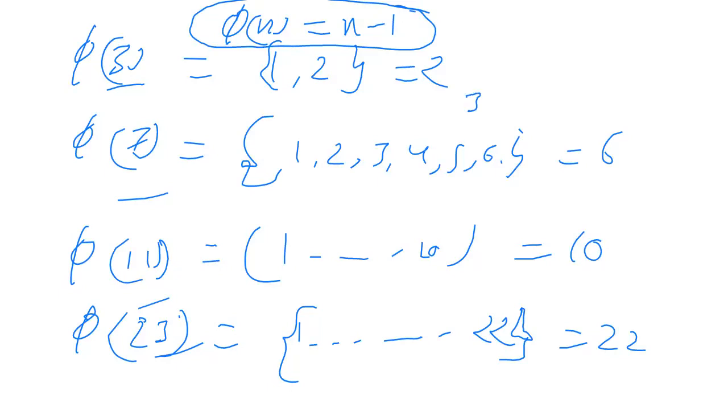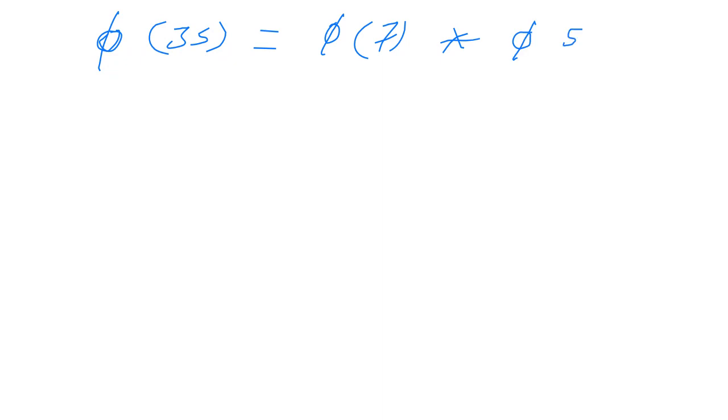Like for 35 it is 24. Let's take an example. When we have large numbers, we can break those numbers down, like if we have 35, then we can write it as 5 into 7.